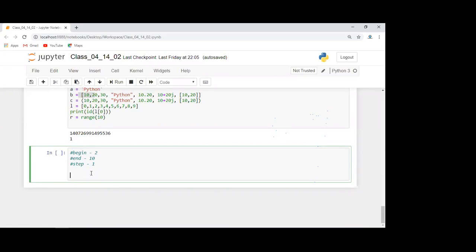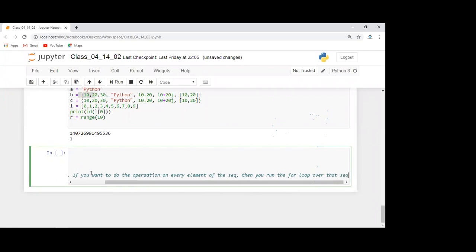Now, we have seen that there are basically two kinds of loop. One is the for loop. The first condition for using the for loop: if you want to do the operation on every element of the sequence, then you run the for loop over that sequence. This is one condition.